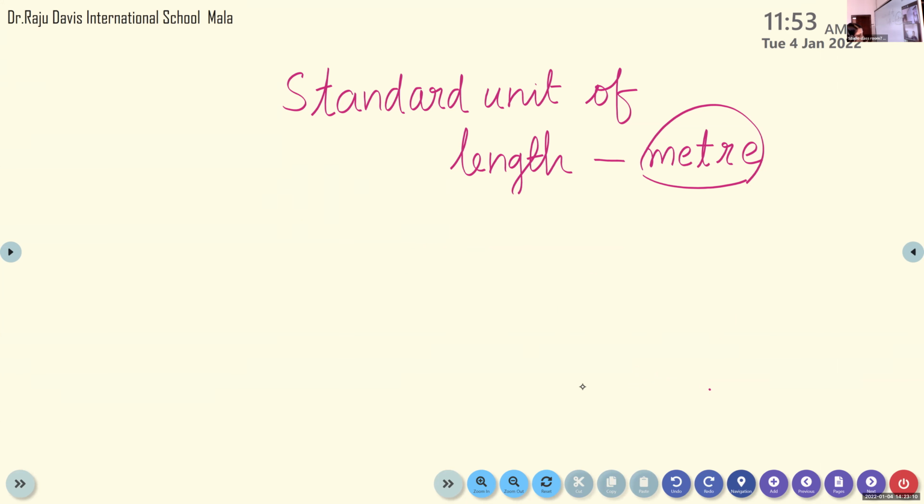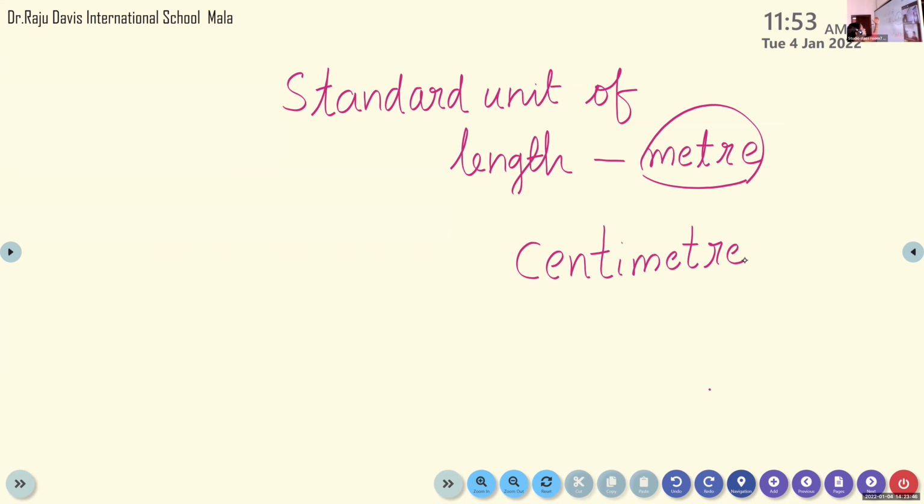Usually we use the scale for measuring the length of the pencil, or the length of the book, workbook, textbook or notebook. We are using the scale. So we use the smaller unit of length that we call centimeter. Smaller unit is centimeter, C-E-N-T-I-M-E-T-R-E.